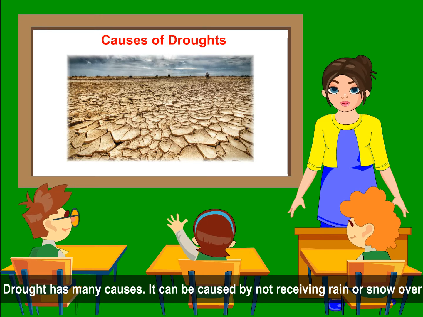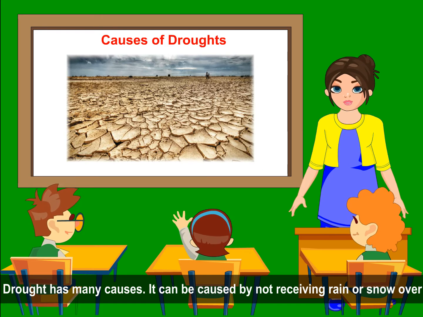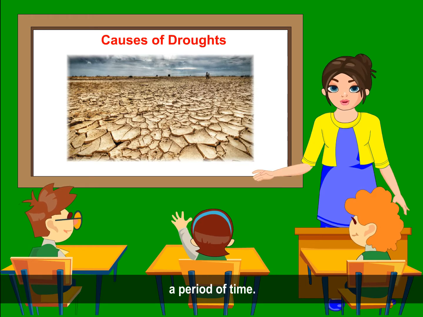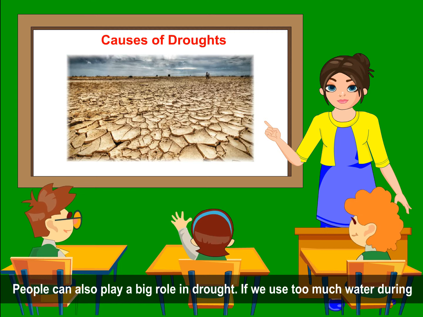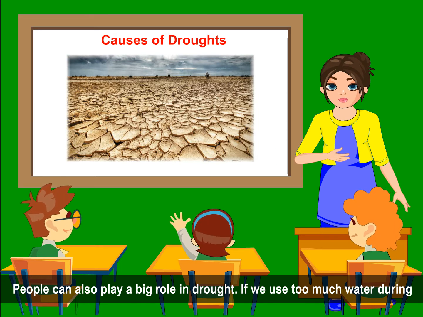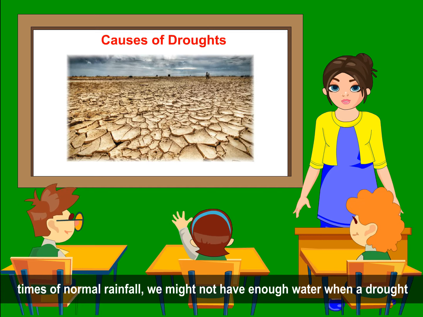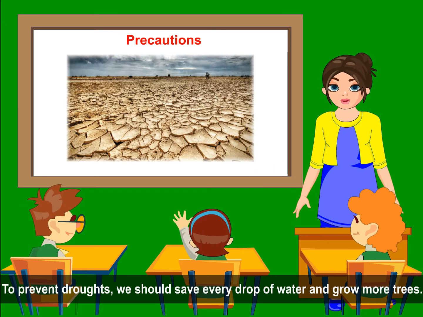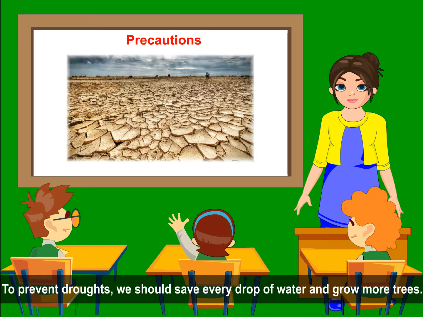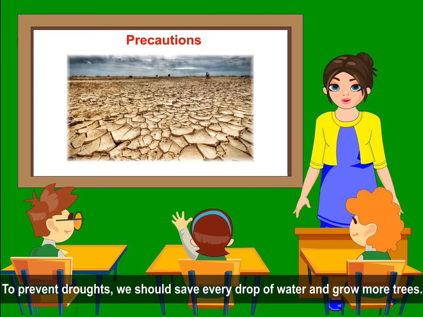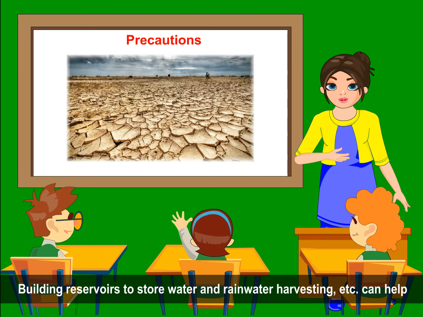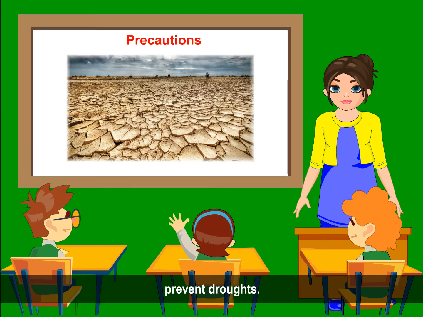Causes of drought. Drought has many causes. It can be caused by not receiving rain or snow over a period of time. People can also play a big role in drought. If we use too much water during times of normal rainfall, we might not have enough water when a drought happens. Precautions. To prevent droughts, we should save every drop of water and grow more trees. Building reservoirs to store water and rainwater harvesting, etc. can help to prevent droughts.